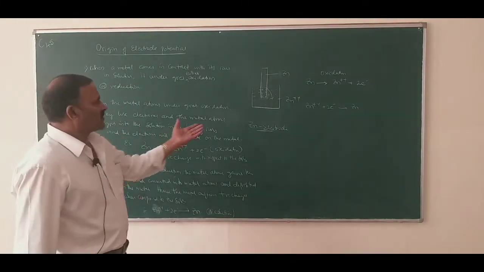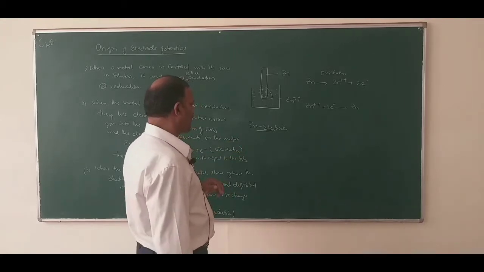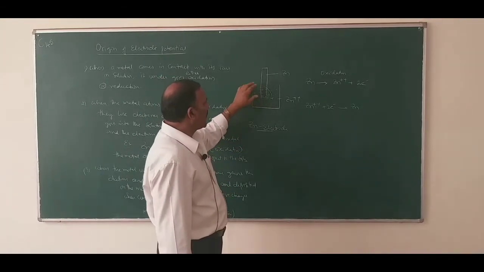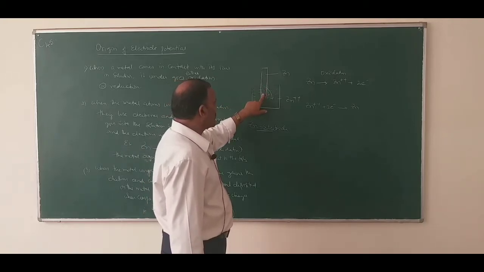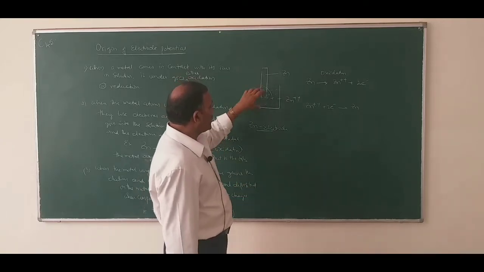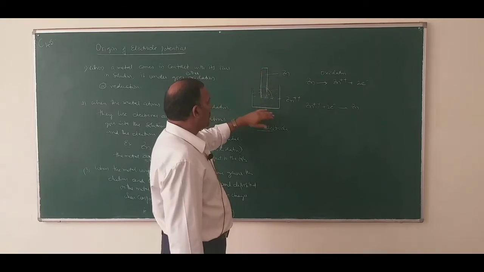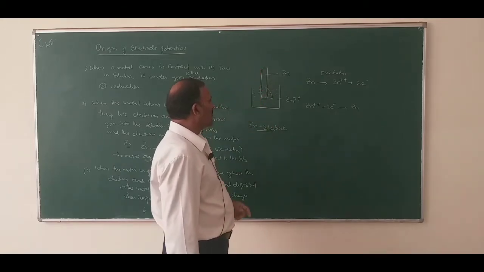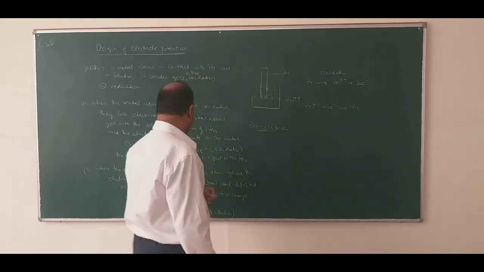So when a metal comes in contact with its ions, there are two possibilities. There may be the occurrence of oxidation or there may be the occurrence of reduction. If there is oxidation, the metal acquires negative charge. If there is reduction, the metal acquires positive charge when compared to the solution.